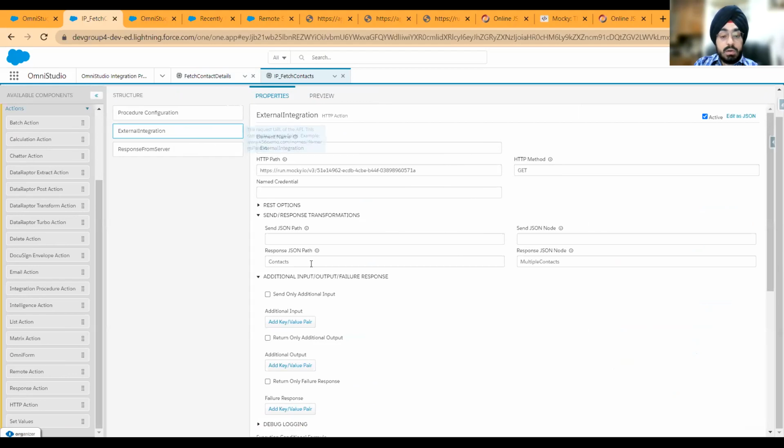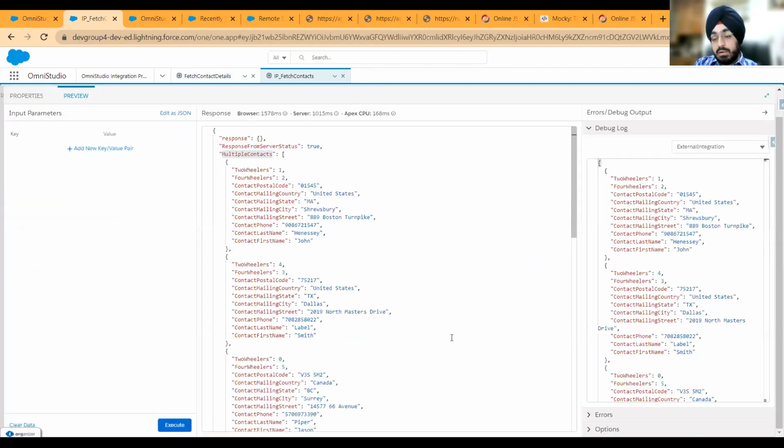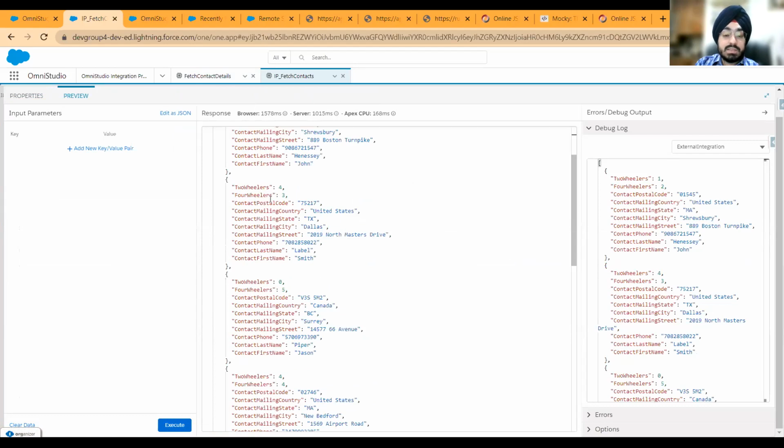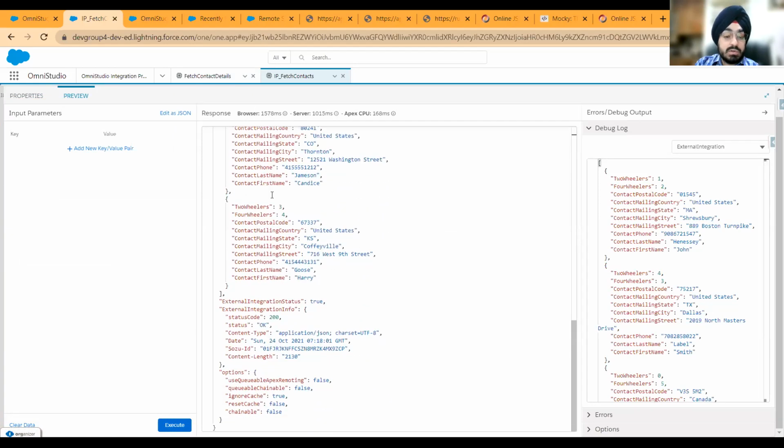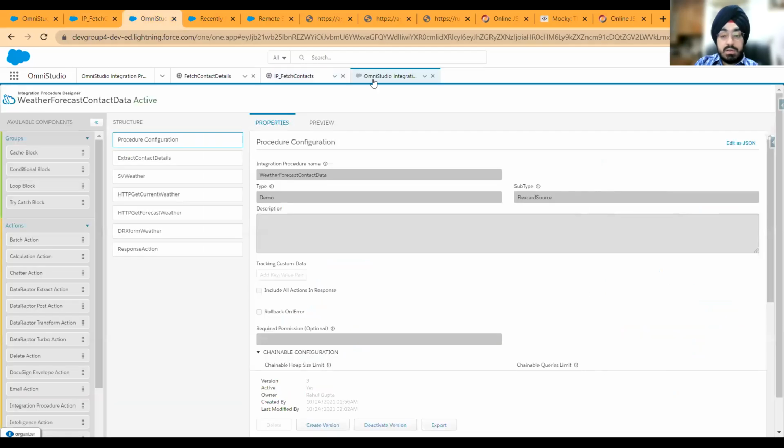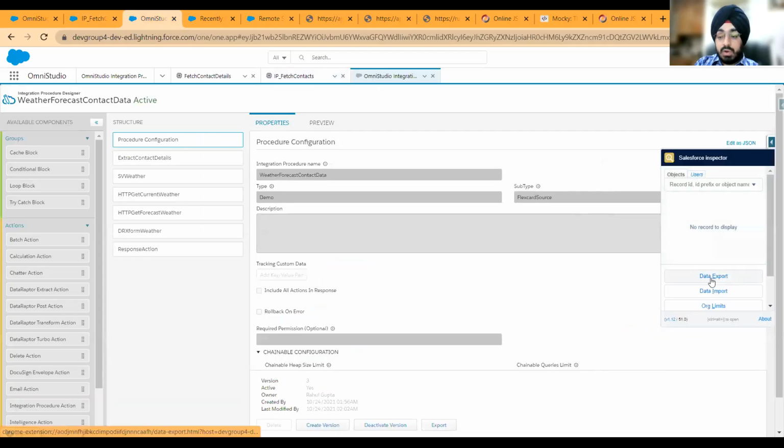Now our requirement is not to reparent, so we're going to remove this for now. But instead, our requirement now is partly fulfilled. We have the data, but now we want to map this data and we want to create these contacts in our Salesforce object, right? So first things first, let me quickly do a query and show you how many contacts